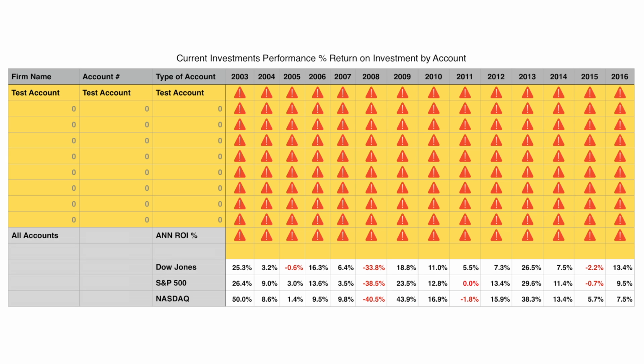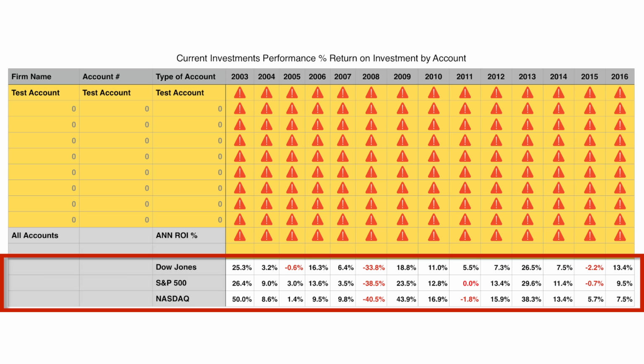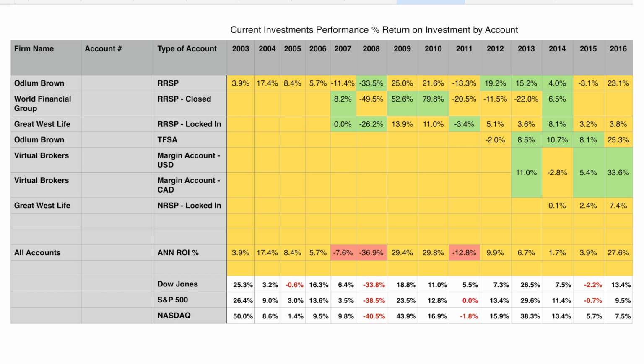Looking at each year, we see the total return on investment for the year in the row labeled All Accounts. I have also included the percentage annual return on investment for the 3 major American indexes so that you can visually compare your account to what the markets were doing that year. I'm going to pull up my personal chart to show you what it looks like when it's filled out so that we can start to look at how you can analyze this data.